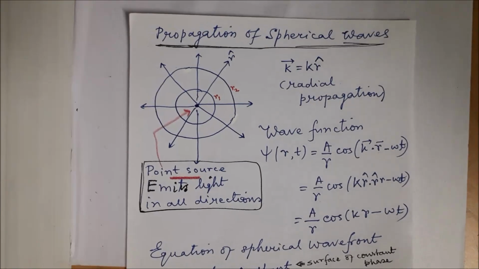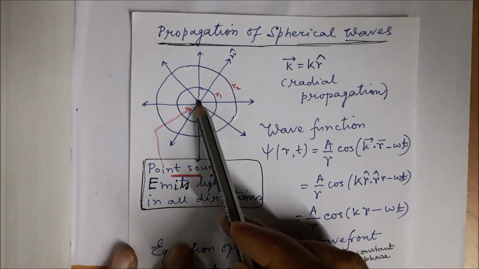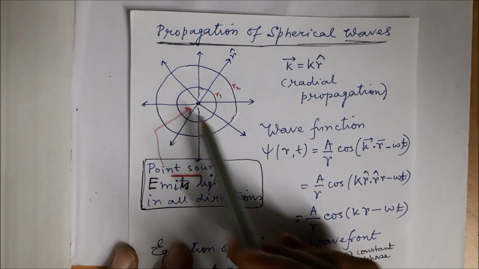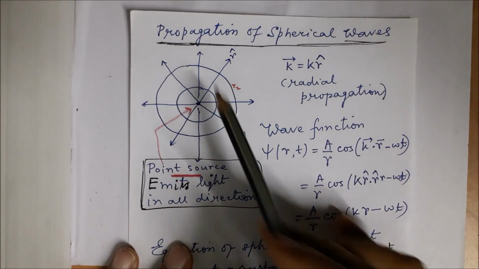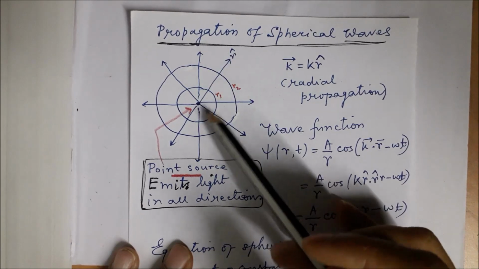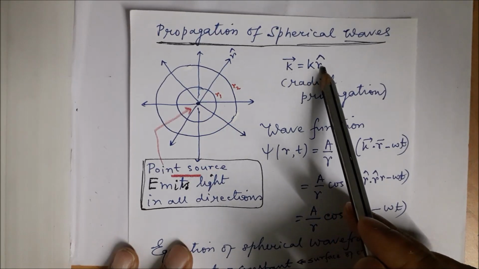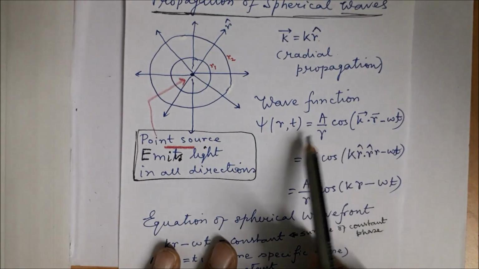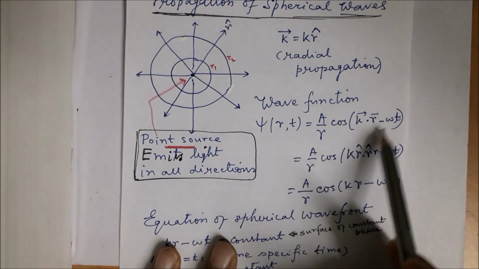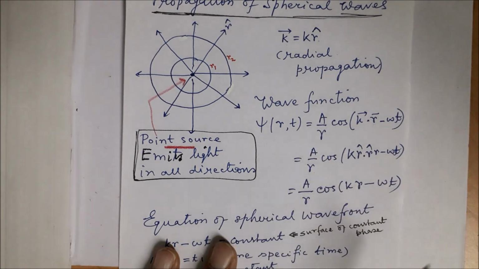The last case which we will be discussing before going to Huygens' principle is the propagation of spherical waves. Now this is a point source which emits light in all directions, and this is the spherical wavefront. Here the direction of propagation of the wave is along the radial direction, so vector k is k into r cap. The wave function, or the equation of the wave, is given by A by r cos of a phase factor. Why does 1 by r come here? We will discuss soon.